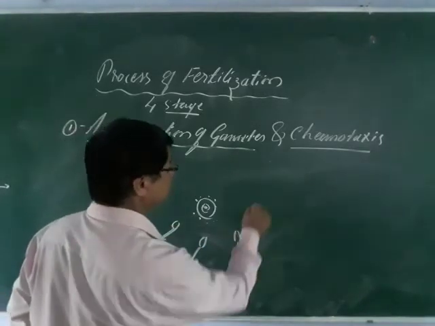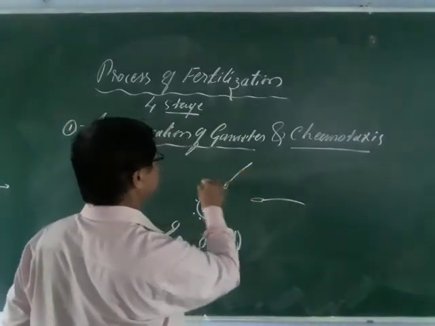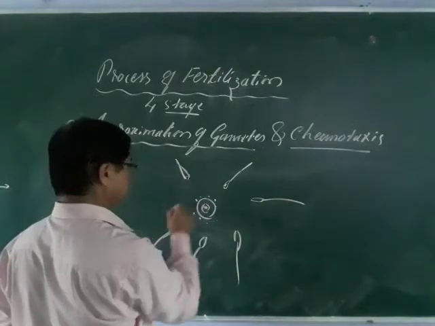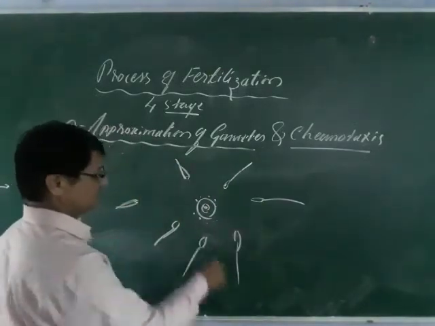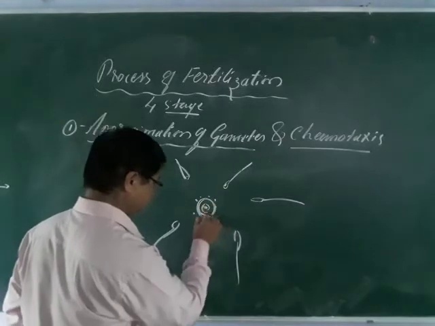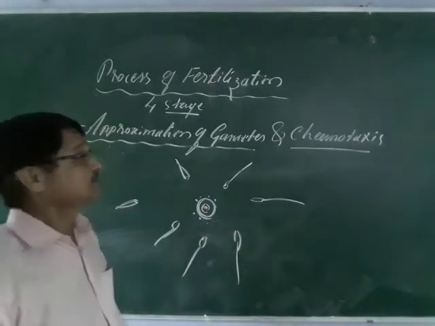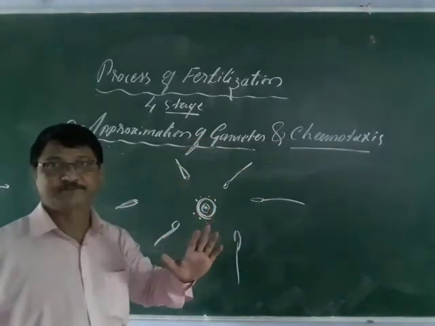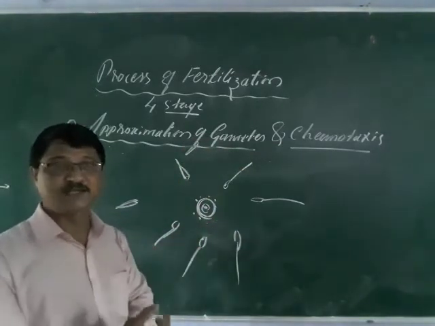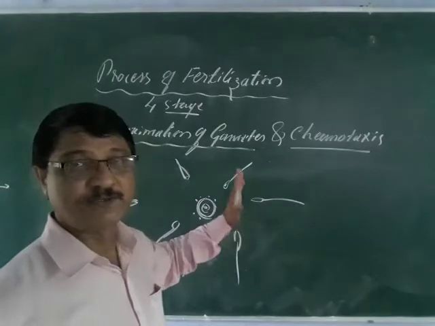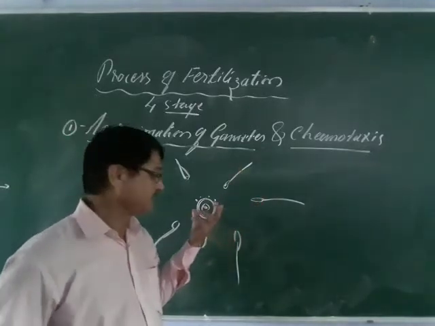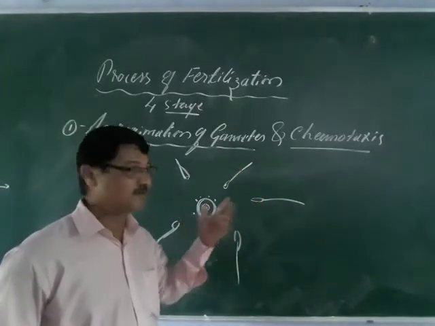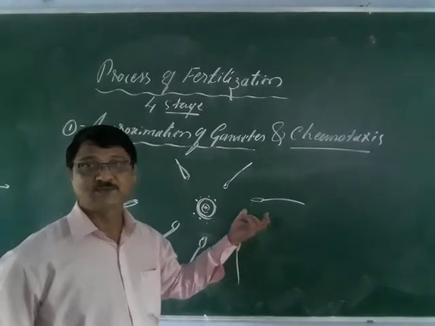In approximation of gametes there is no definite movement of the egg. The egg is in a static condition, non-motile, while the sperms are able to show movement, so they are motile.